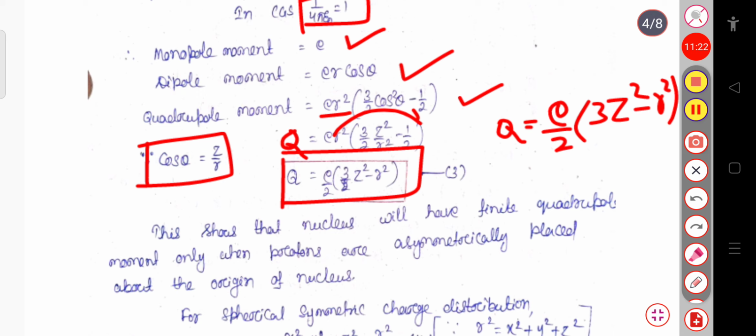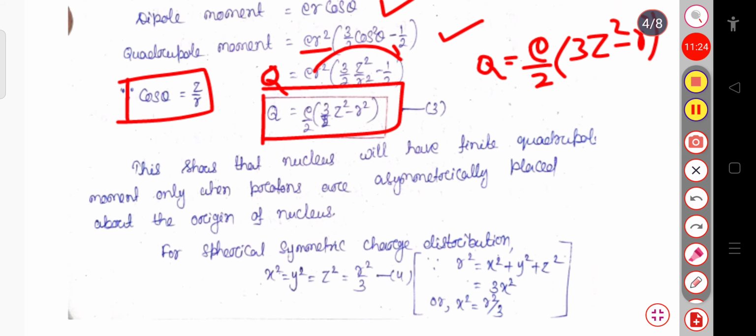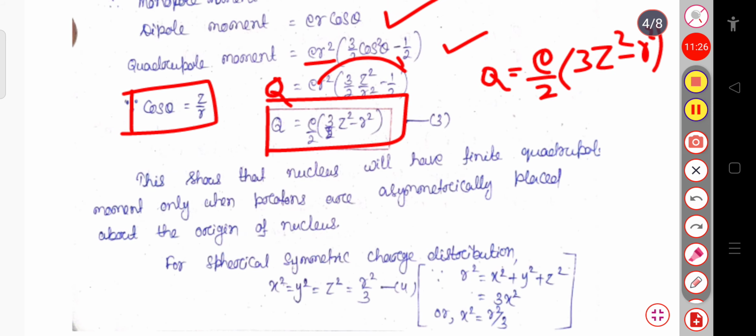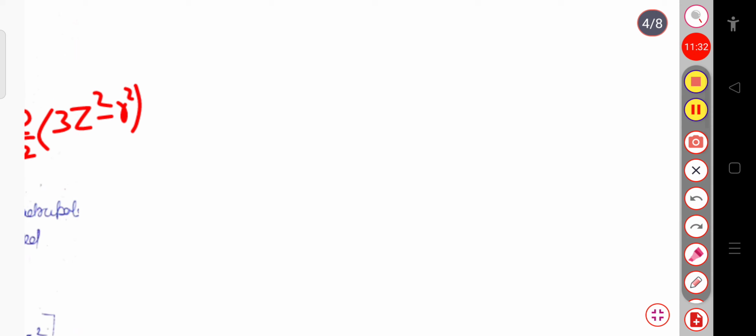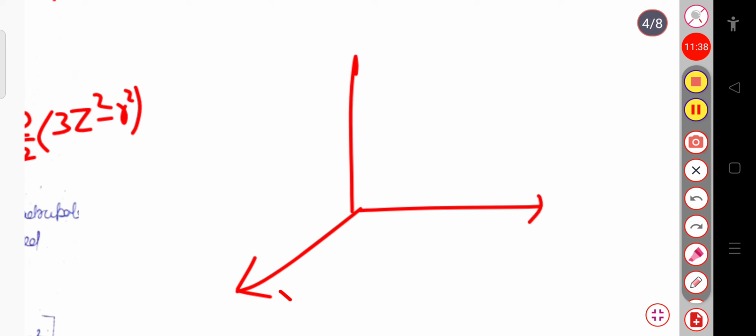So this shows that the nucleus will have finite quadrupole moment only when the protons are asymmetrically placed about the origin of the nucleus. Because we know in a Cartesian coordinate system, this is suppose x axis, this one is your y axis, and this is suppose z axis, and this is the point A where the charge is located.